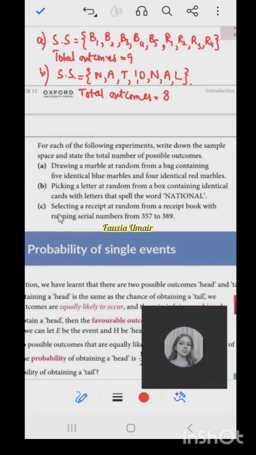Now just look at this. Selecting a receipt at random from a receipt book with running serial numbers from 357 to 389. What will be the sample space for this one? 357, 358, 359, and so on, till 389. These are the sample spaces. So how many outcomes are there? From 357 to 389, how many outcomes? If we subtract 357 from 389, how many do we get?